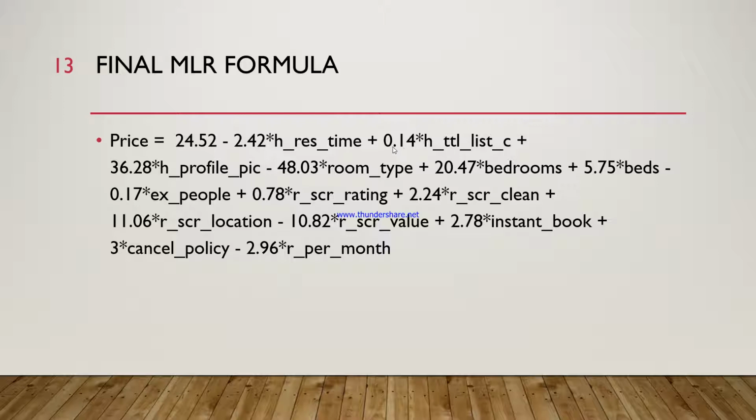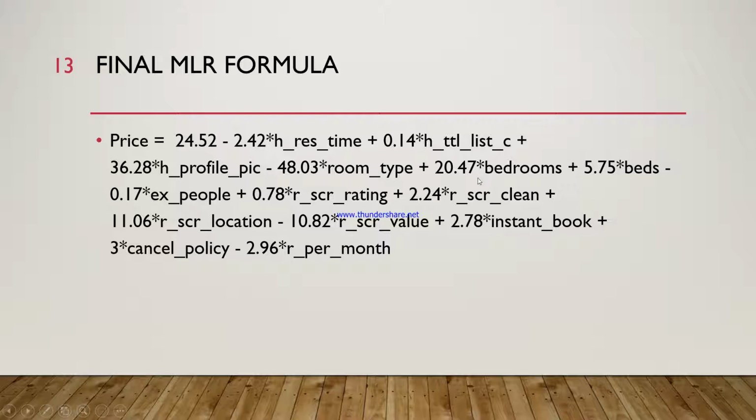This means that based on our data, it can increase the price by up to 14, as the maximum listing count in the dataset is 100. We can also see that the host having a picture has a very strong positive effect of 36.28. Room type has been found to have a negative effect of minus 48.03 for each point increase. In this case, this indicates that a decrease in room privacy, going from entire apartment or home to a shared room, would decrease the price by up to 144 points.